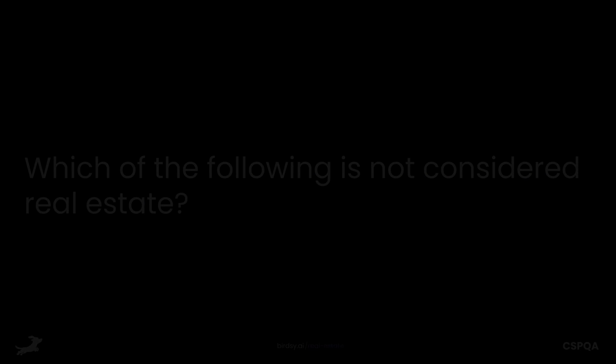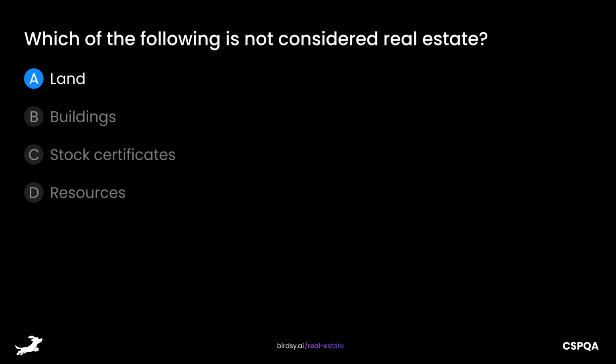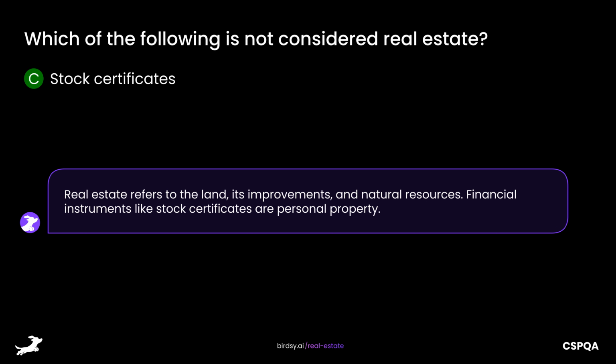Which of the following is not considered real estate? Is it A. Land, B. Buildings, C. Stock certificates, or D. Resources? The answer is C. Stock certificates. Real estate refers to the land, its improvements, and natural resources. Financial instruments like stock certificates are personal property.